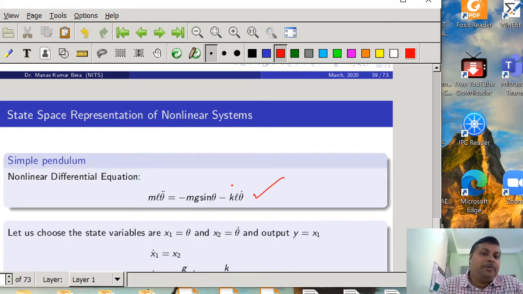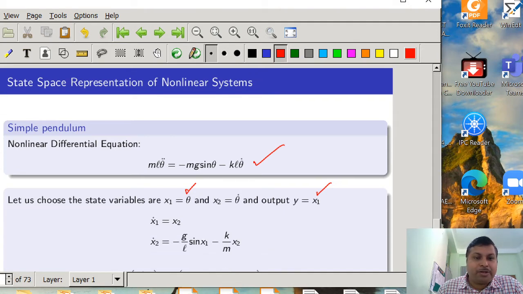So now we will choose the state variable, suppose x1 is equal to theta, that is the angular position, and another state variable we are choosing, that is x2, the angular velocity, that is d theta by dt, and we are assuming that the output of the system is the angular position, that is x1. So now if we want to write the state equation, then we will write x1 dot, because as I told you, once you assume the state variables, then you have to write the first derivative of the state variable.